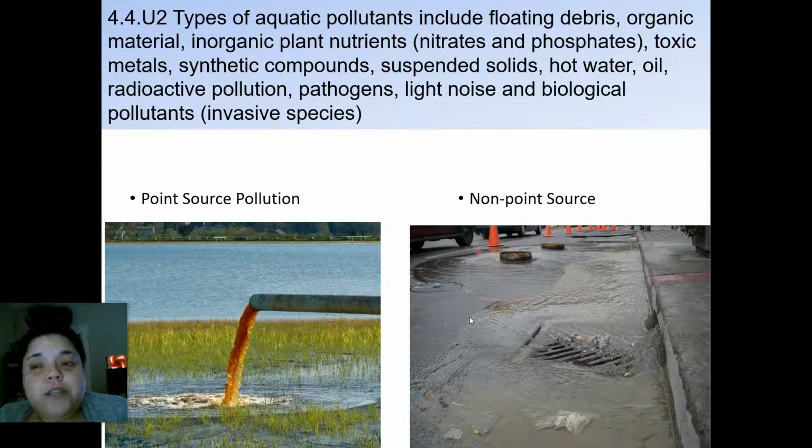So point source pollution means that I can see it. There it is. That's the pollutant. Here it is. I can figure out what's causing the pollution.